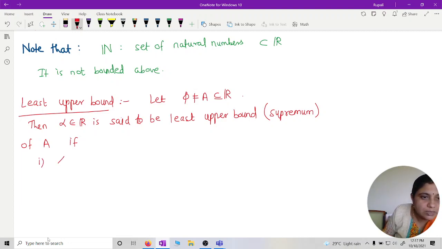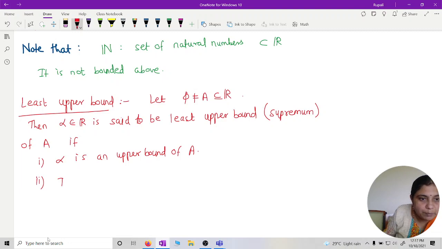First, alpha is an upper bound of A, and it should be the least among all upper bounds.